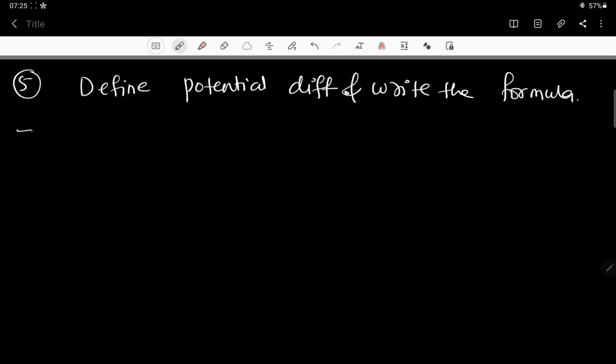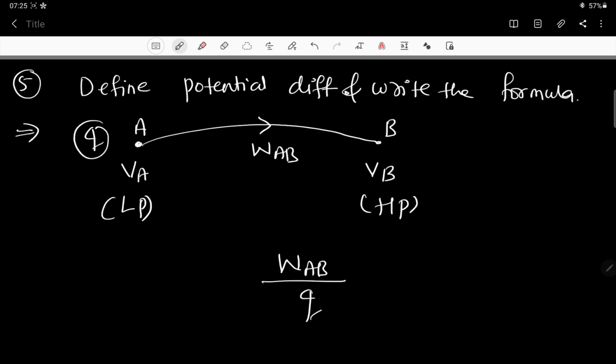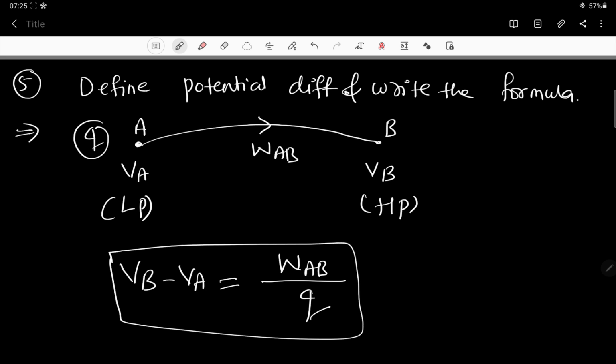To define the potential difference, we know that for a difference we need 2 points. One point is A, which has potential VA, and another point is B, which has potential VB. Let us take this as the low potential and this as the high potential. To move the charge of Q from low potential to high potential, we have to do the work, correct? So that work done from low potential to high potential per unit charge is equal to potential difference. Everybody knows this, I have already explained this. VB minus VA. So this is the formula, correct?